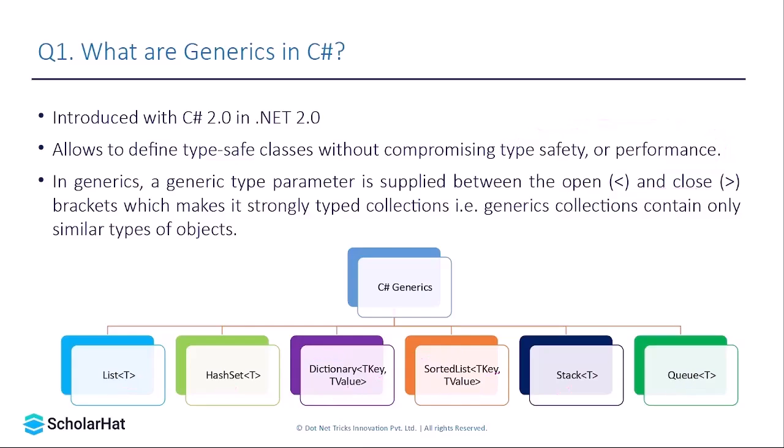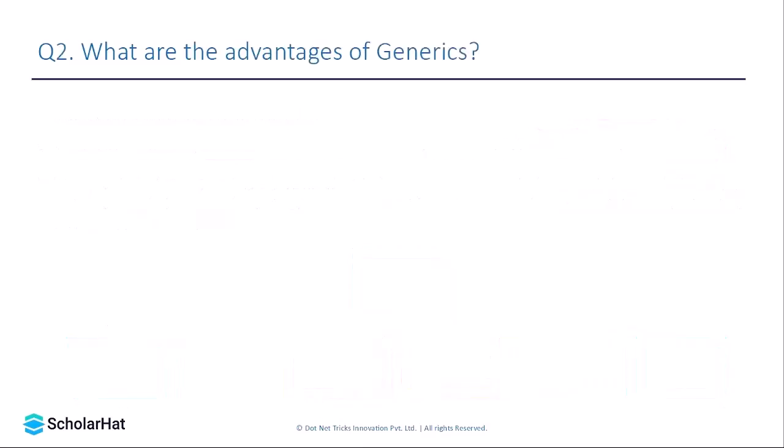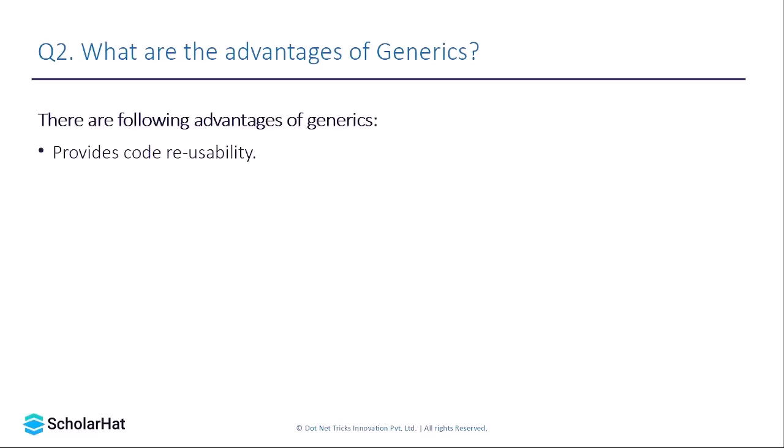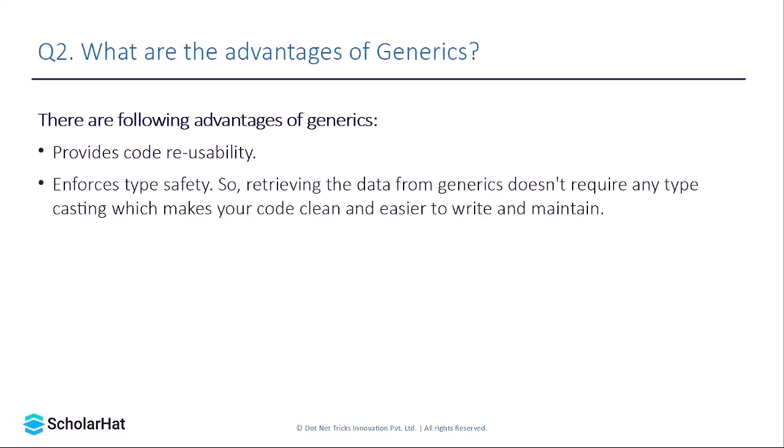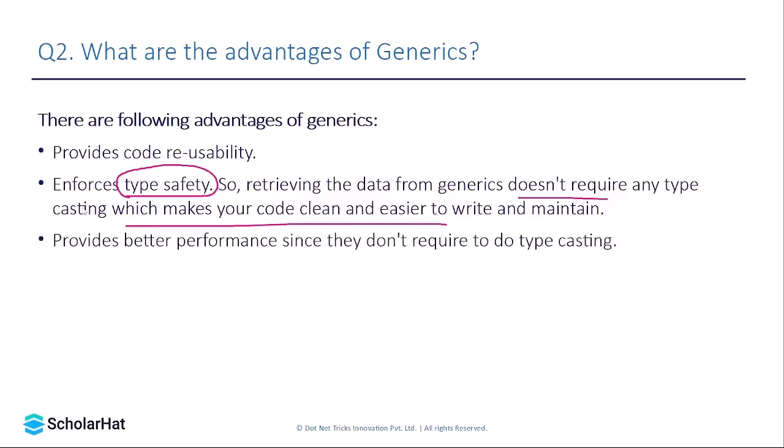Now let's check the advantages of generics in the next slide. In an interview, it can be asked like, what are the advantages of generics? Generics provide code reusability. They also enforce type safety. We have already discussed that part, that all the collections in generics are type safe. Retrieving the data from generics does not require any typecasting, which makes the code clean and easier to write and maintain. It provides better performance since they do not require typecasting.